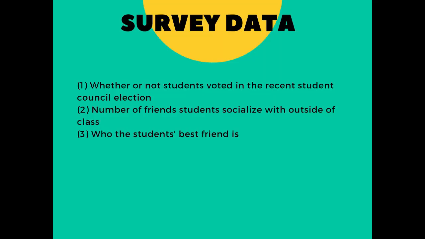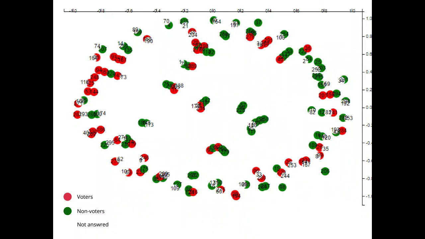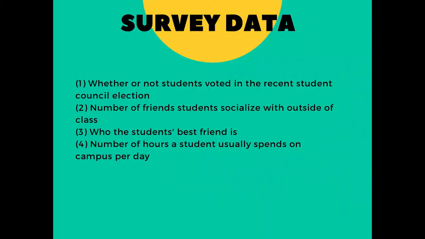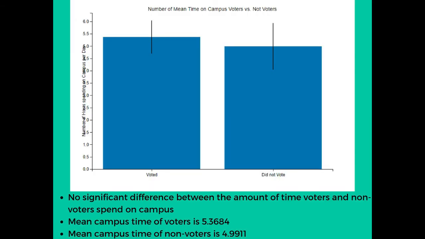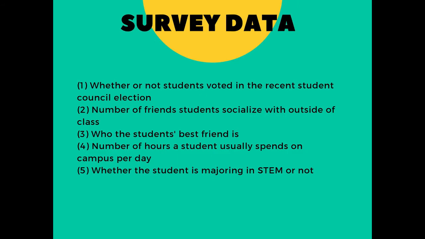Next, we looked at the best friends of students. Again, we were met with the same problem as before, not much to draw conclusions on. After that, we investigated the number of hours a student usually spends on campus each day, and once again, no significant difference was found between the groups of voters and non-voters, with the means of each being quite similar to each other.